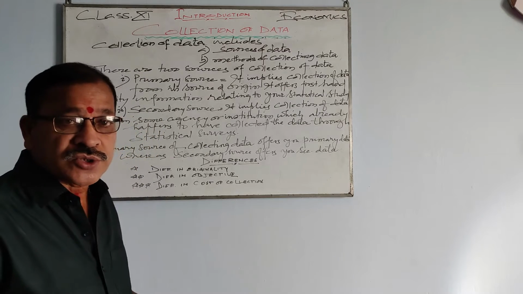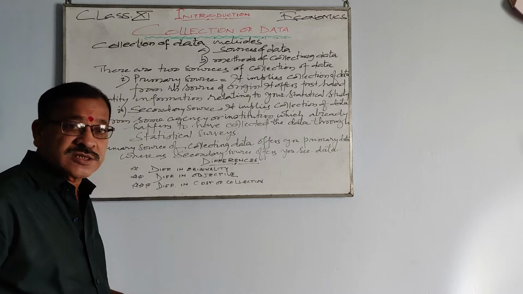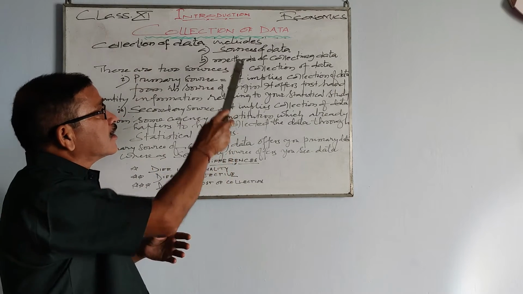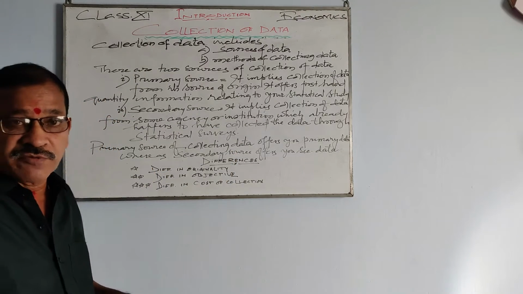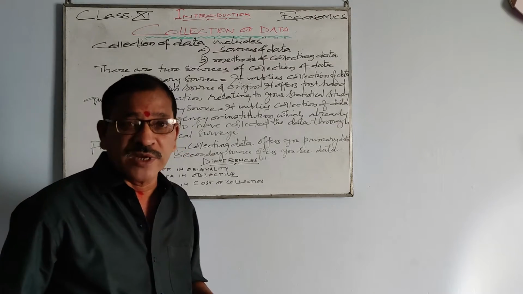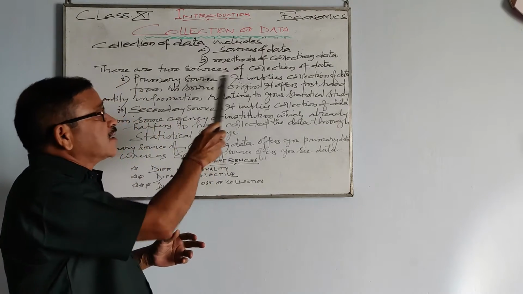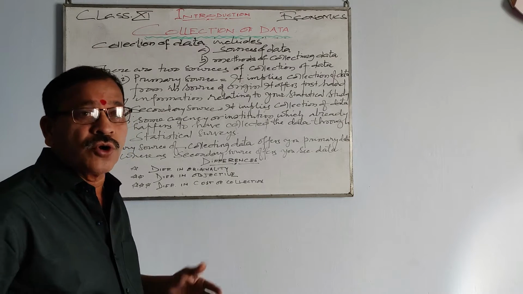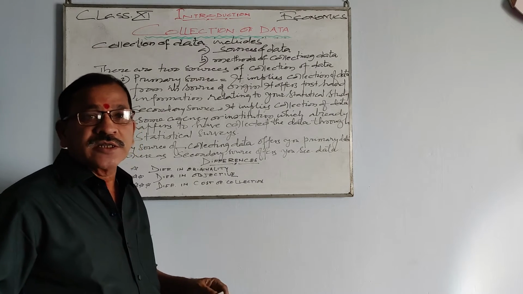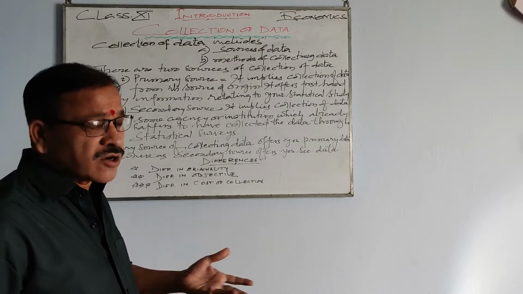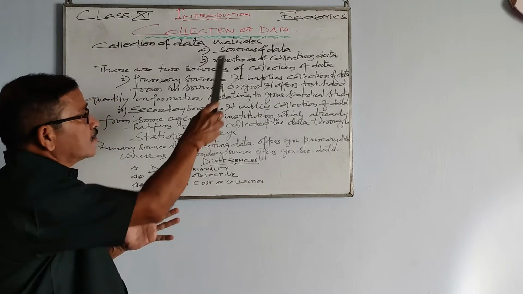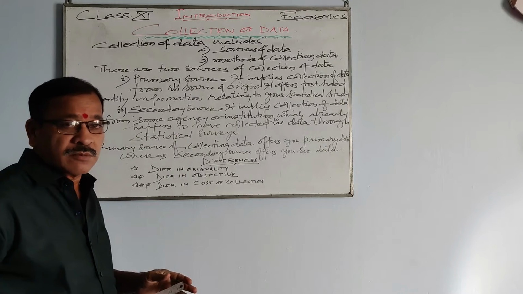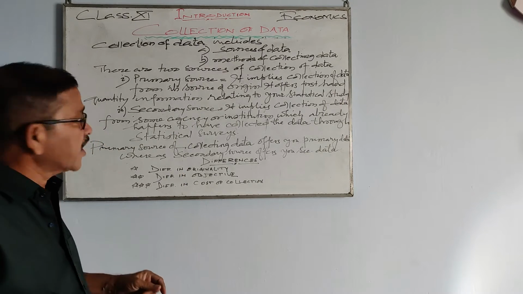Basically there are two issues which we are going to discuss for this topic: sources of data, where from you get the data which you require, and methods of collection of data. How would you go about collecting the relevant or required data? So these two are the basic concepts of the beginning of the collection of data topic.